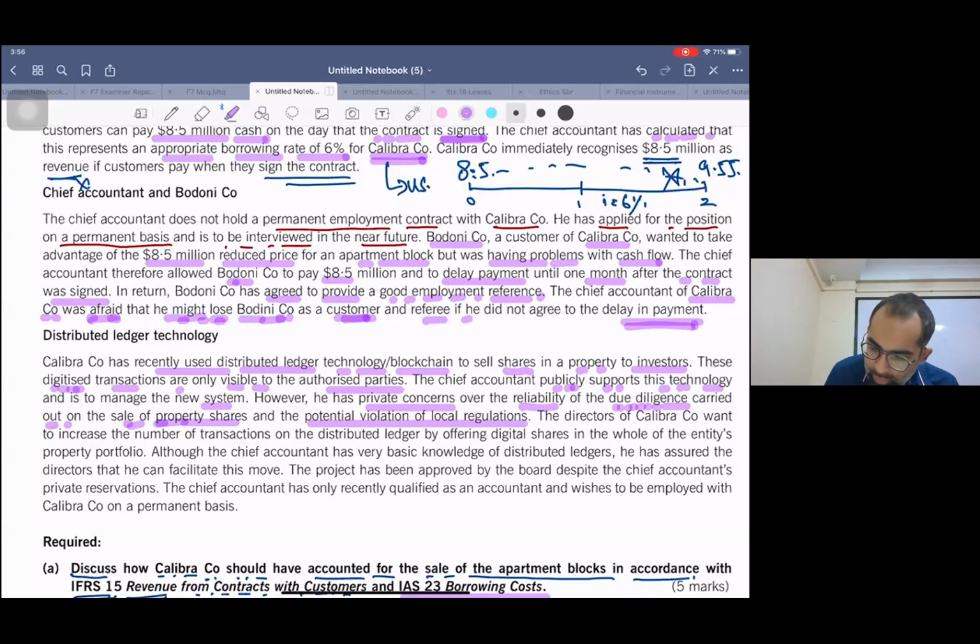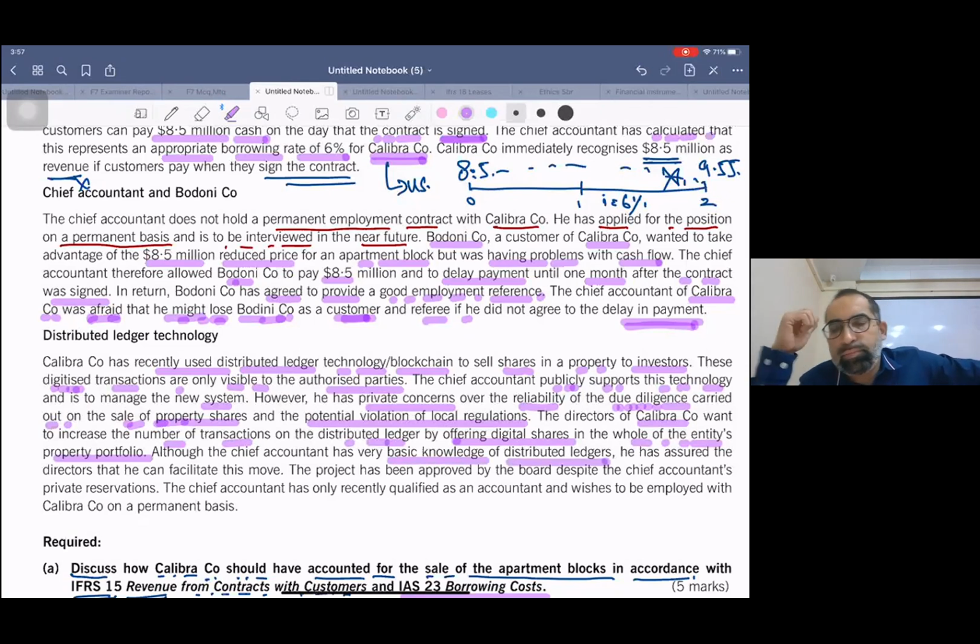Okay. Now, the directors of Calibra company want to increase the number of transactions on the distributed ledger by offering digital shares in the whole of the entity's property portfolio. What the senior board of directors want is to flourish it, right? Obviously, they want to earn. Although the chief accountant has very basic knowledge of distributed ledgers. Hope you remember the ACCA code of ethics, due care and professionalism. You remember? If you are not an expert in something, you can't do it.